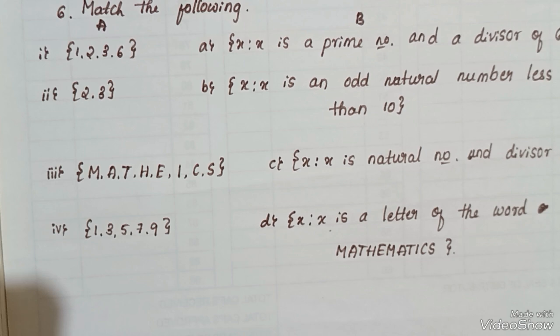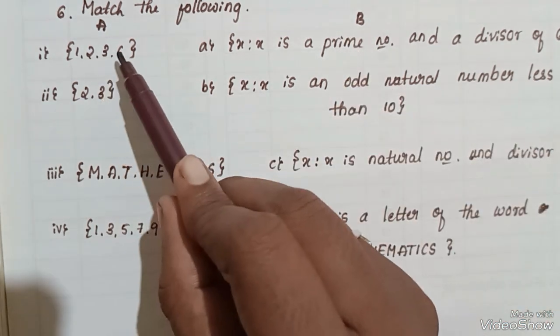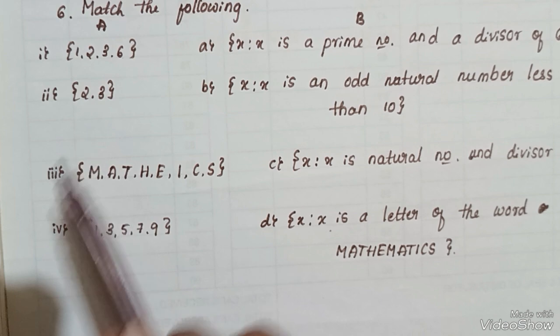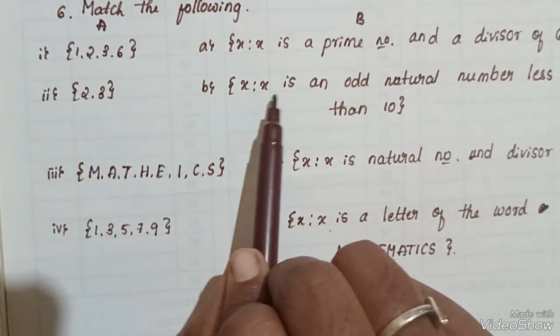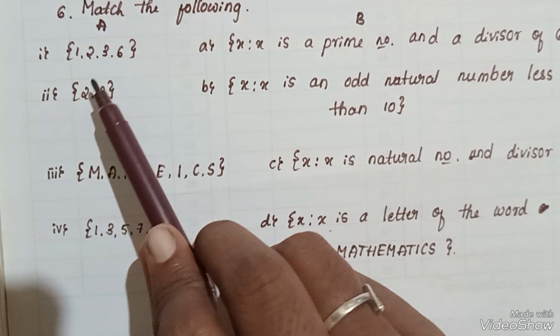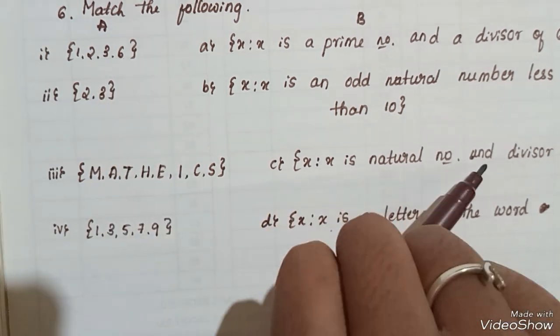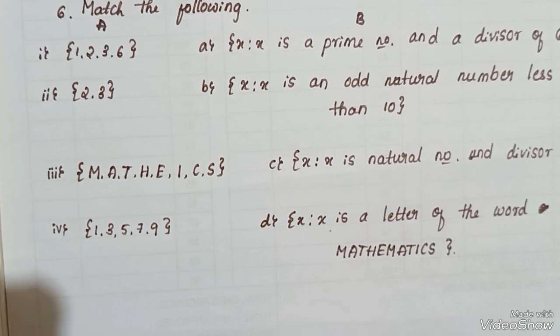Okay, here 1, 2, 3, 6. Check. Prime number? No, 6 is not a prime number. 2 and 3. Here x is an odd natural number. No, 2 and 6 are not odd numbers. Again, x is a natural number and divisor of 6. Yes, here the condition is obeyed.